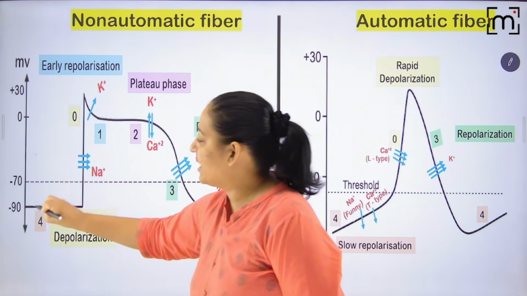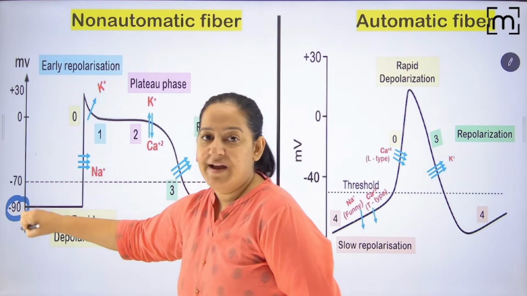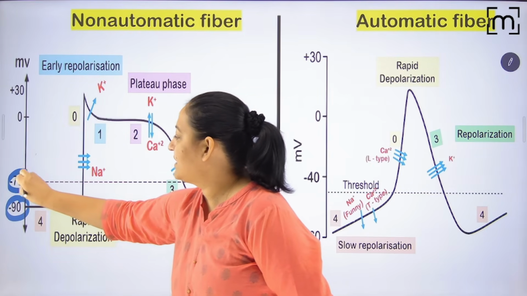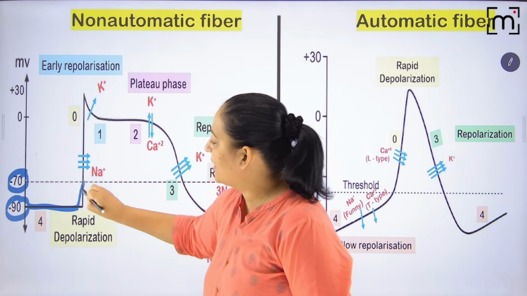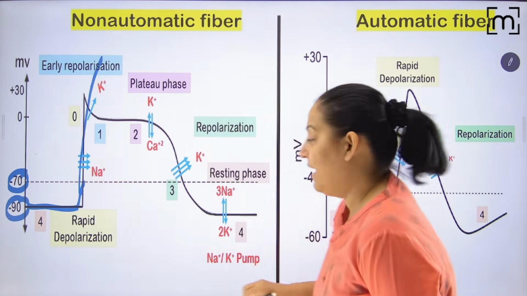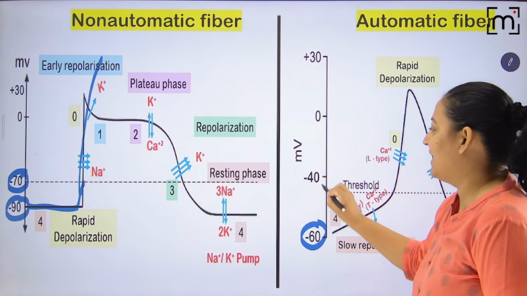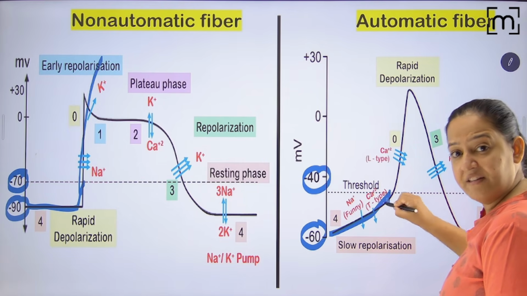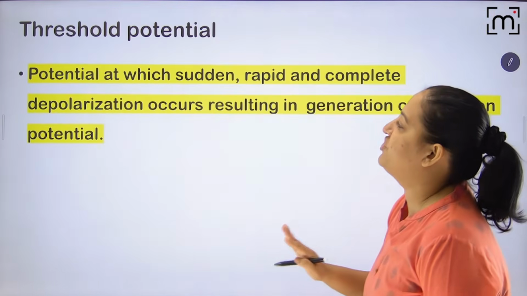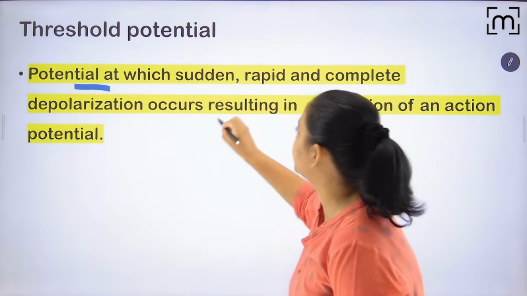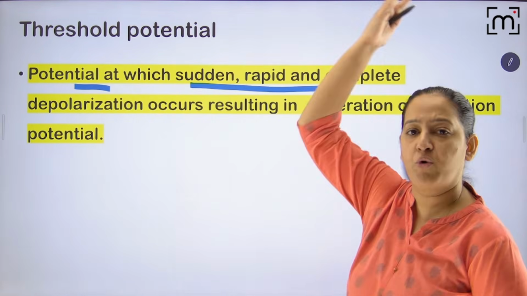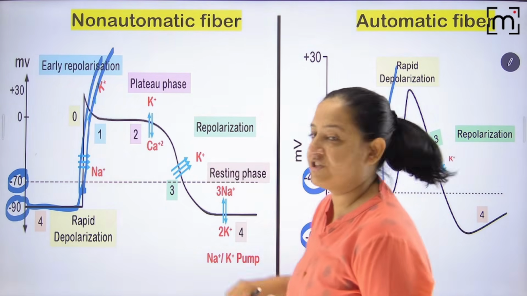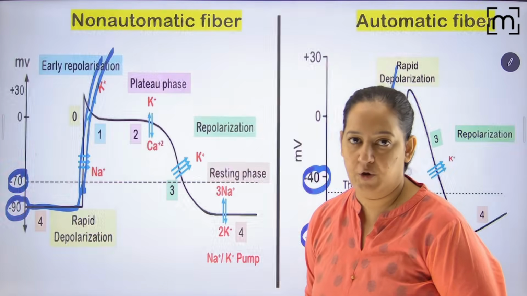So I told you now, here the resting potential is minus 90 and the threshold is minus 70. When it reaches from minus 90 to minus 70, there is a rapid upstroke. And here the resting potential is minus 60 and the threshold is minus 40. When it reaches from minus 60 to minus 40, after that there is a rapid upstroke. So the minimum potential after which there is sudden rapid depolarization is known as threshold potential. I hope you can understand.